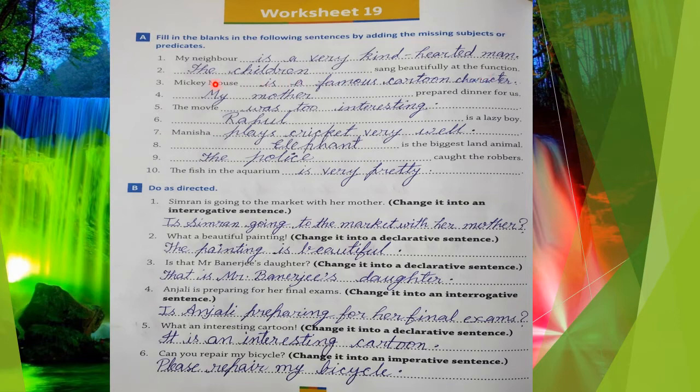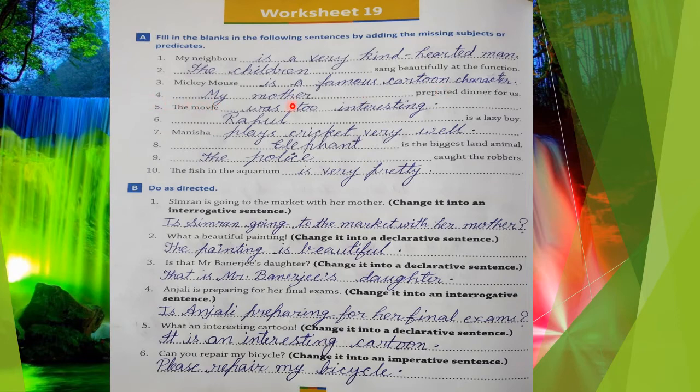So here the children is the subject part, and sang beautifully at the function is the predicate part. Next, Mickey Mouse is a famous cartoon character. So Mickey Mouse is the subject part and is a famous cartoon character is the predicate part.